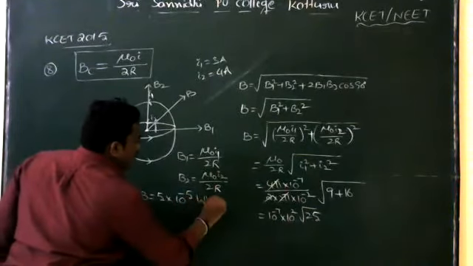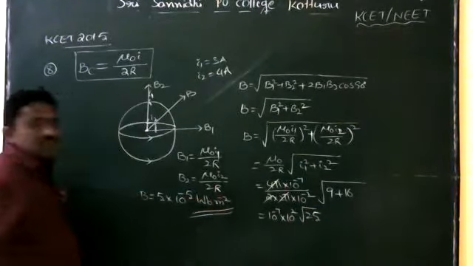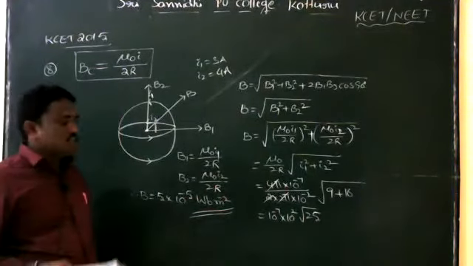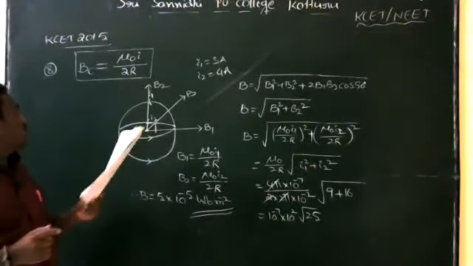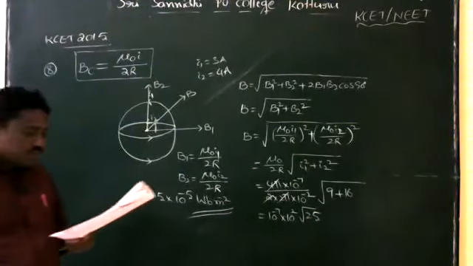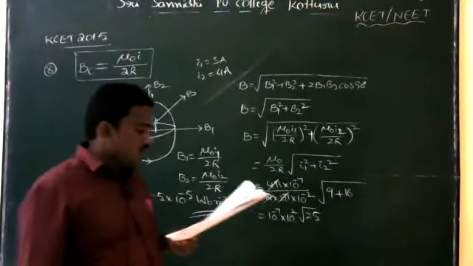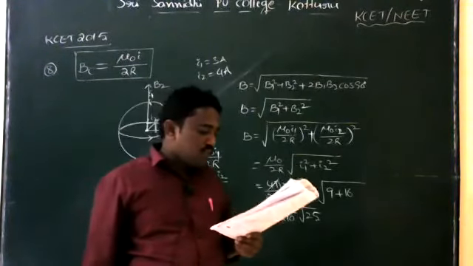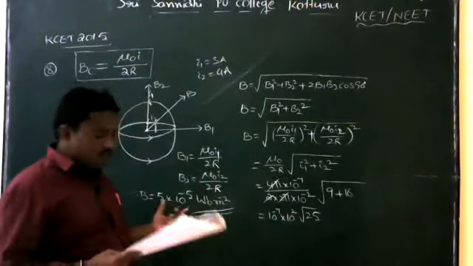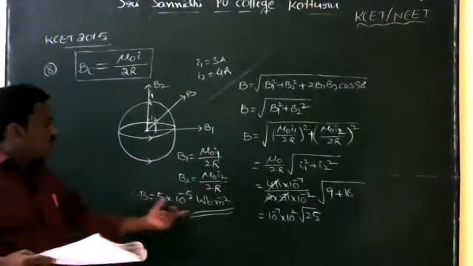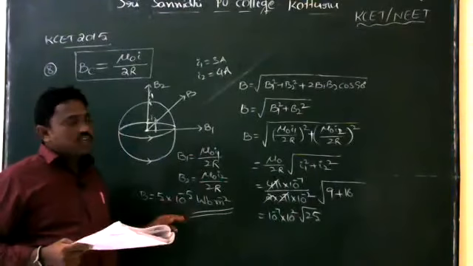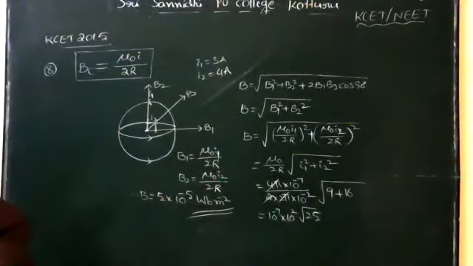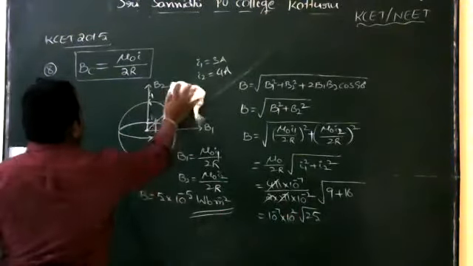So Weber meter minus 2. This is the right option: 5 into 10 to the power of minus 5. So this is problem number 8. Let us observe the options: A 10 to the power of minus 5, B 7 into 10 to the power of minus 5, C 12 into 10 to the power of minus 5, D 5 into 10 to the power of minus 5. This is the right option in this question. Next, question number 9.